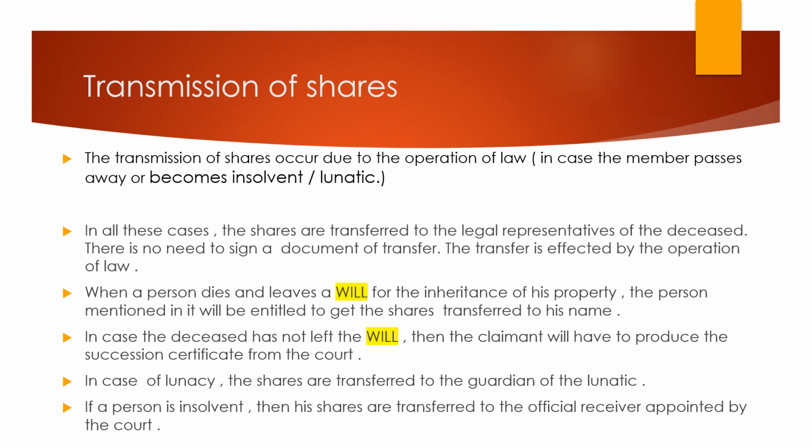But in the transmission of shares, the story is a little different. Transmission happens due to the operation of law. Law comes in between. The owner of the shares either passes away unfortunately, or becomes insolvent, or becomes a lunatic. He's not in his senses anymore. So out of these three things, something happens and the law comes in between, and therefore the title of shares is transferred to somebody other than the owner. Such a procedure is called transmission of shares.